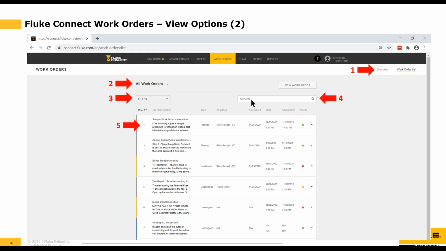We can also search. So as you would expect, there's a freeform text field. If I wanted to enter, say, motor or chiller, or maybe just the word annual to find all of my annual work orders, I could do that because I've got them labeled annual sump pump, or all my monthly work orders. I could do that as well.